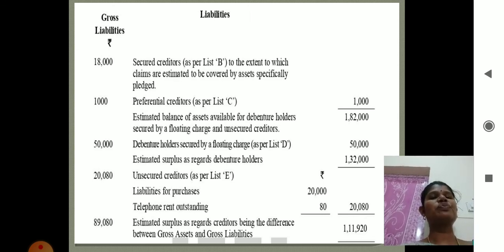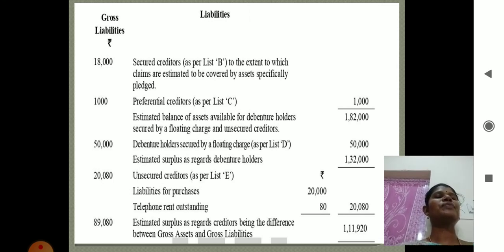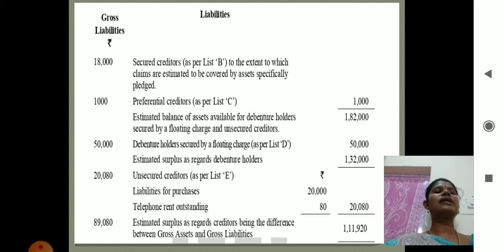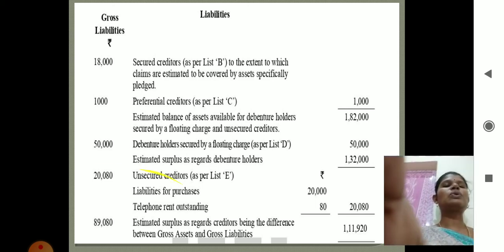One is liability for purchase, 20,000, and another one is telephone rent outstanding, given in the adjustments, 80 rupees. So the total amount is 20,080 rupees. So the balance we get is the surplus amount. The estimated surplus as regards creditors, being the difference between the gross assets and the gross liabilities, is 1,11,920 rupees.